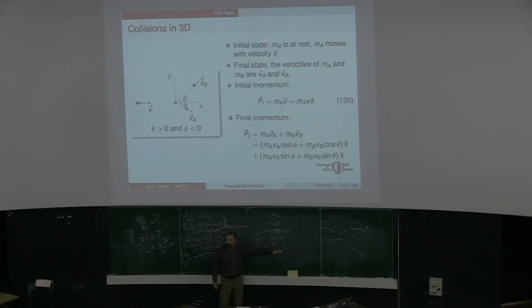But if there are no external forces, then the momentum will be conserved. Now, if there are external forces, by the way, the momentum change in a very small amount of time is the external force times dt.